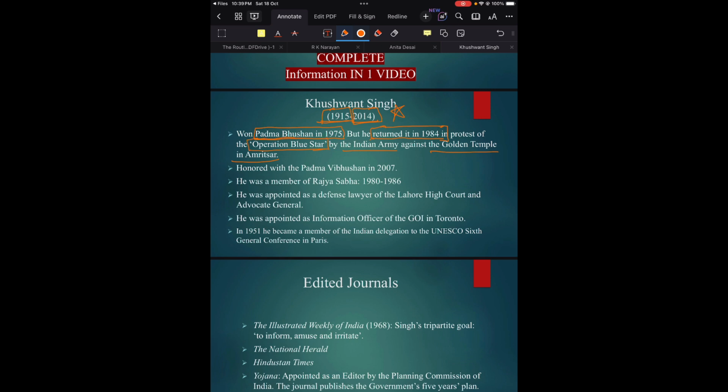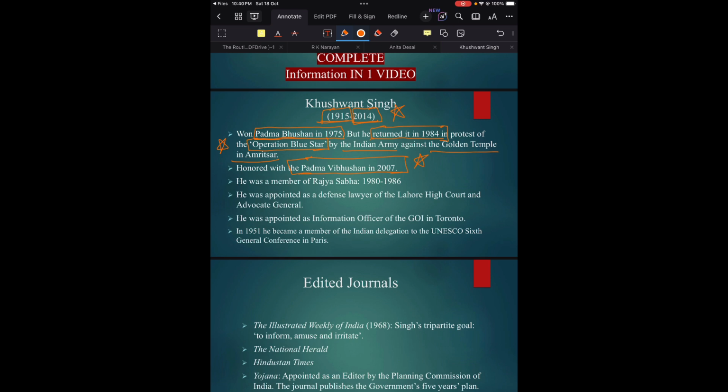Please note down this information: Khushwant Singh returned his Padma Bhushan in 1984 in protest of Operation Blue Star, which was run by the Indian Army against the Golden Temple in Amritsar. This is very important. Then he was awarded the Padma Vibhushan in 2007. This is also very important. Also note down this information.